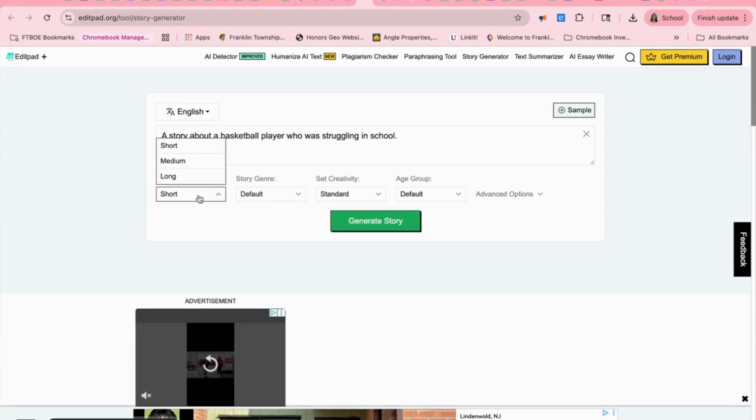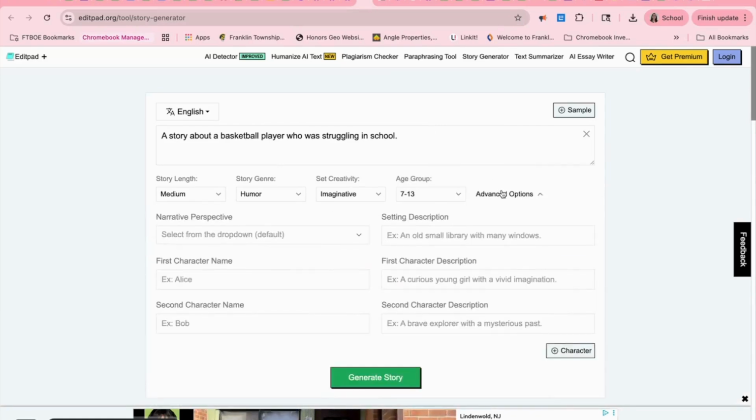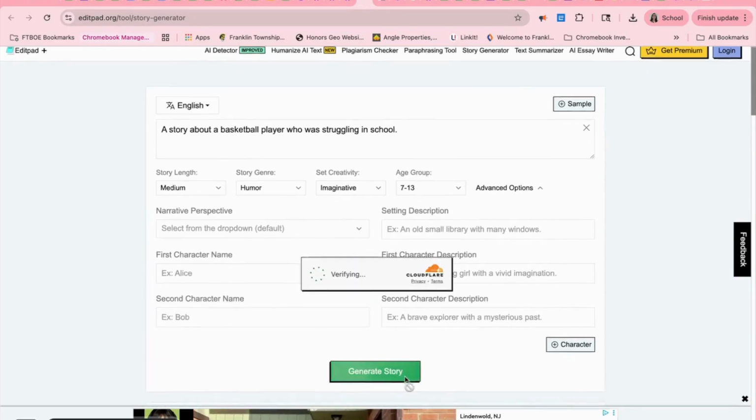Here, you can click on the length of the story. So depending on their learning ability, maybe a medium story, you can choose a type if you want a classic, humor, and then standard, visionary, you can do imaginative. You can choose the age range, which is nice, based on their reading level. And then advanced options you could add here as well, but we're not going to use those. And then you generate a story.